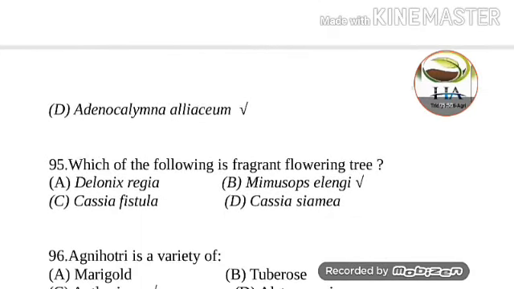Next question is, which of the following is fragrant flowering tree? Options are Tabernaemontana, Mimusops elengi, Cassia fistula, and Cassia siamea. So answer of this question is Mimusops elengi. Mimusops, which is commonly known as the bakul tree, has fragrant flowers.